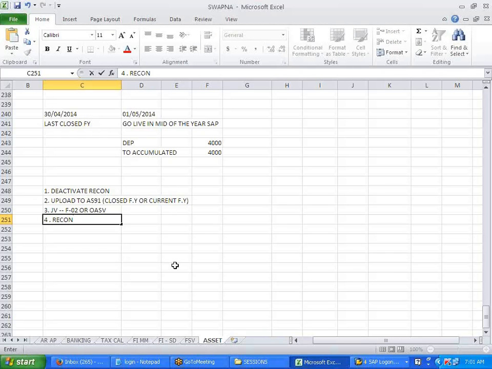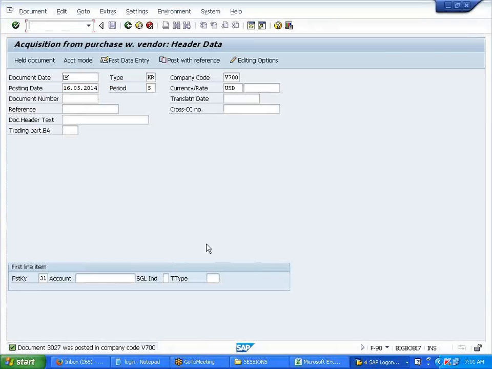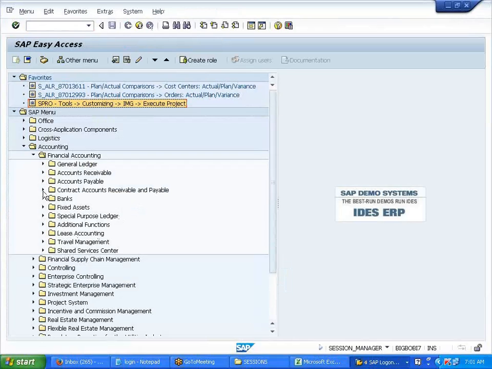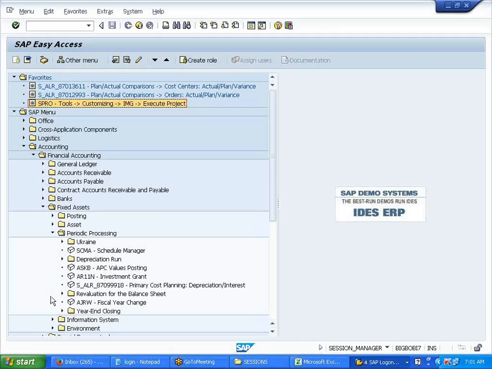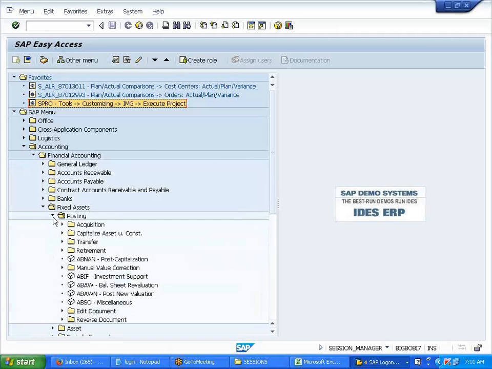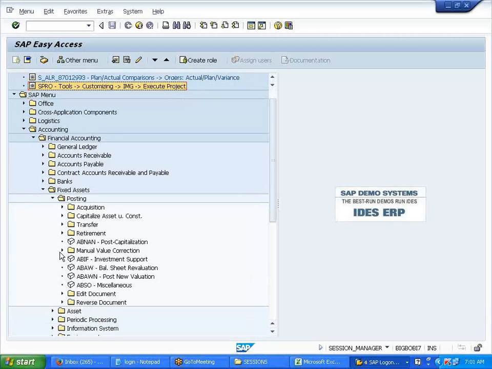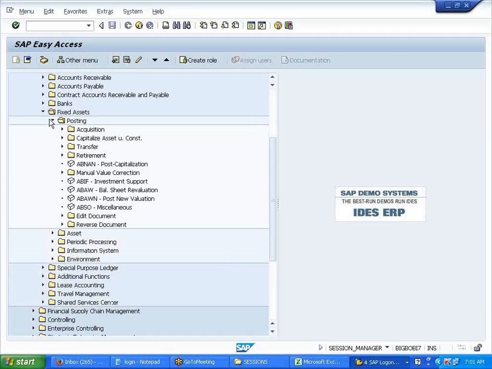After posting this, you need to reconcile this. You need to run the reconciliation between your FI and asset accounting through transaction ABST2. Again, we'll come back to asset accounting after we do some controlling.